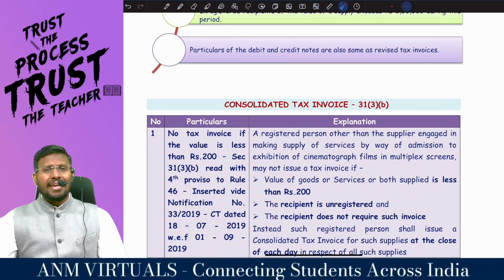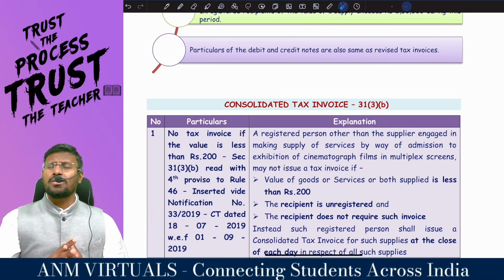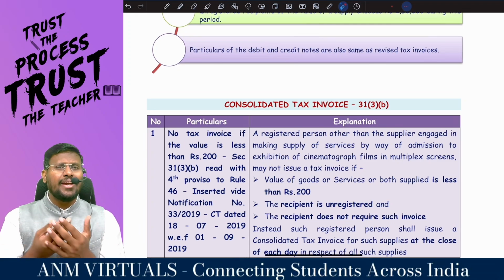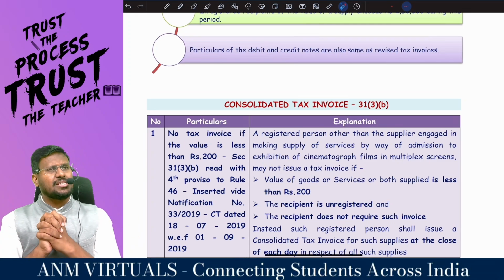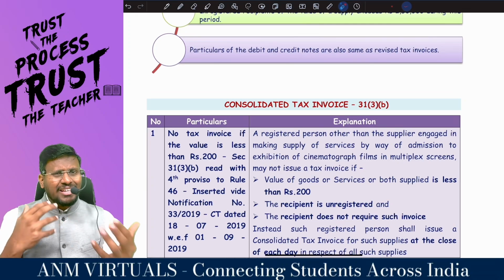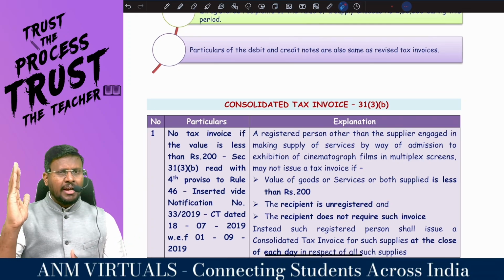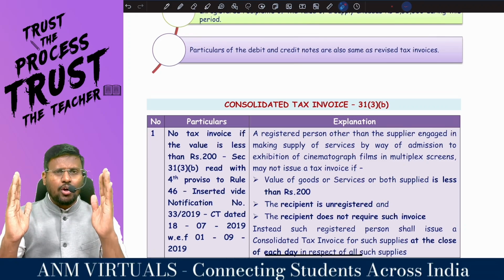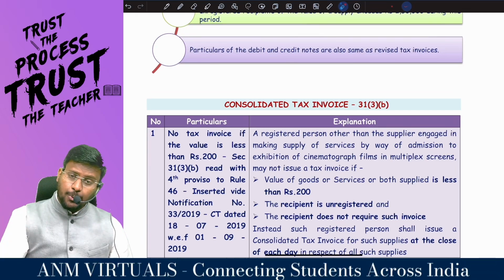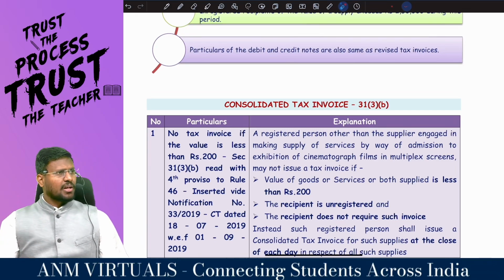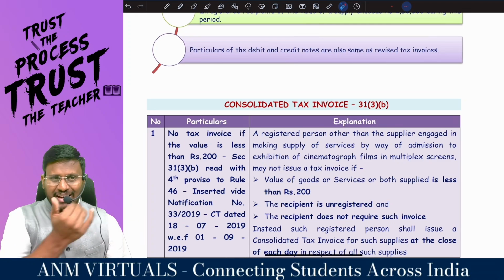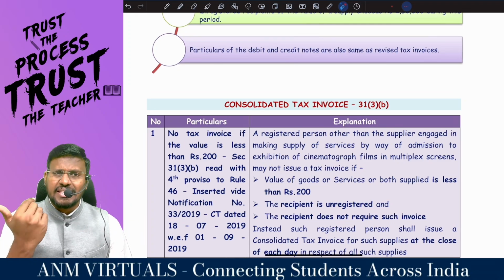So, any registered person needs this Section 31, subsection 3, clause A. Because if you are liable for registration, you can't take the registration today itself. There is a breathing space of how many days? 30 days, my dear lovable students. So you will take 30 days for registering. From the effective date of registration till the date of grant of RC, you will be making taxable supply of goods or services or both. For that, you are supposed to collect the tax, right? But you can't issue a valid tax invoice. So get the RC, and within one month from the receipt of the RC,